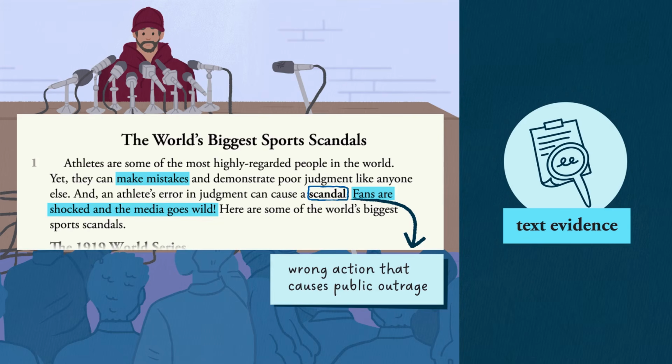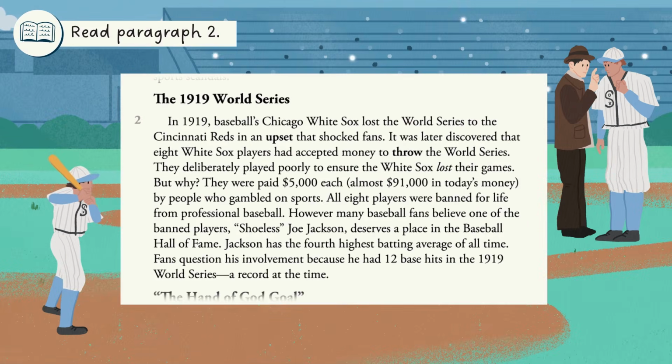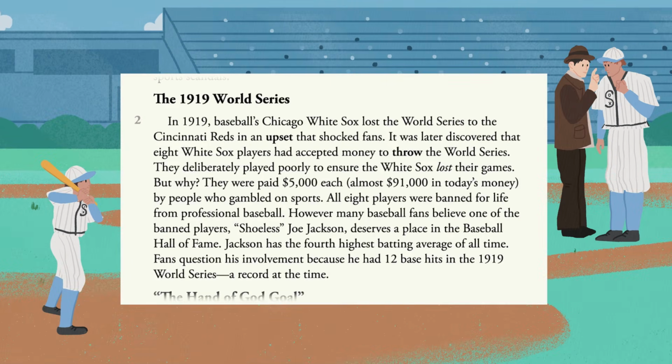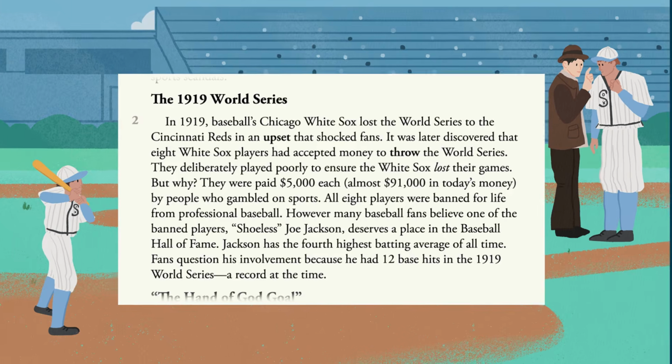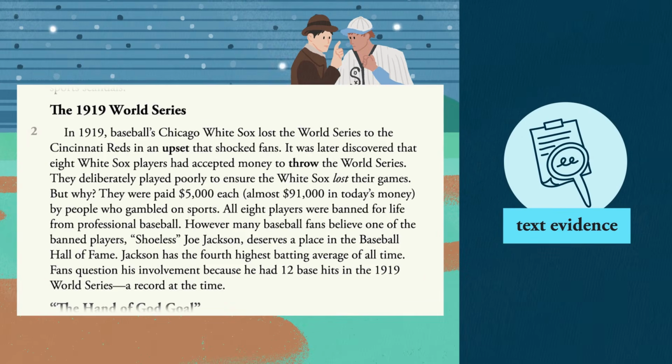Now we know what makes something a scandal, we can start making inferences about the world's biggest sports scandals. Read paragraph 2. In this section, we learned that during the 1919 World Series, some White Sox players accepted money and threw their games. They deliberately played poorly so they'd lose. But why? Based on the clues in the text, why were the White Sox players paid to throw the World Series?